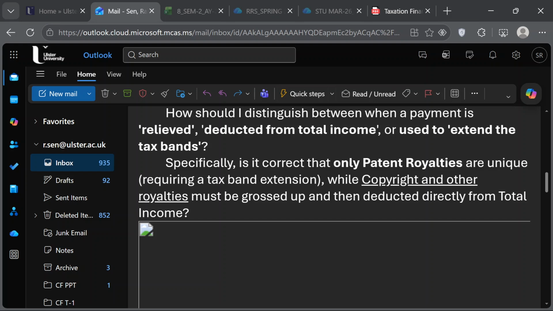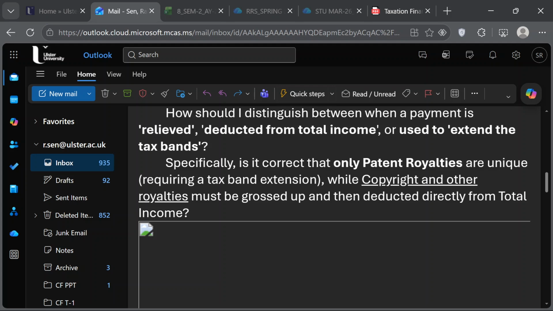There are 2 types of pensions, personal and occupational. The personal pension is called relieved at source, which means that it is treated as having been paid net of 20% tax.